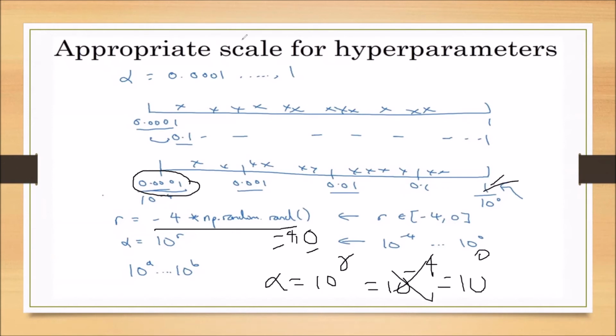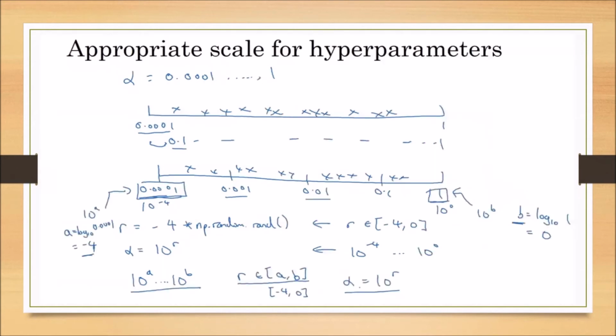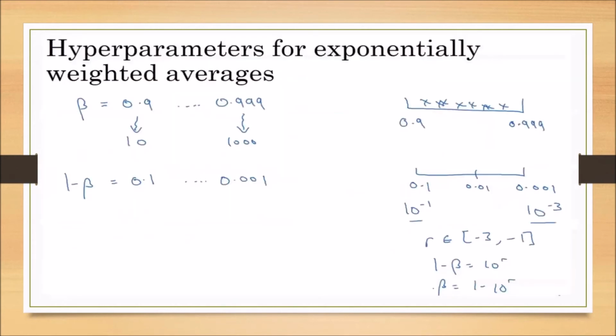This is how we use the logarithmic scale for alpha, and we can also use the logarithmic scale for beta. Why a logarithmic scale for beta? We want to change the values of beta between 0.9 and 0.999. You already know from the previous classes, when we use 0.9, we discussed the moving average for 10 days temperature. Here we get the moving average of the previous 10 gradients.